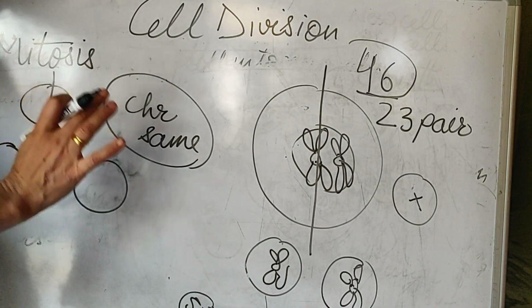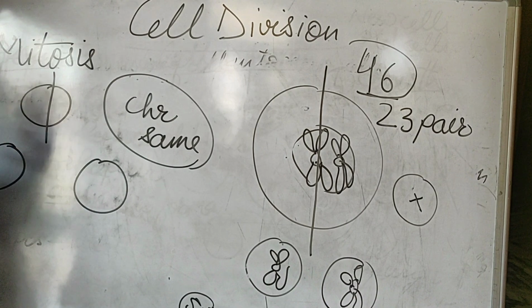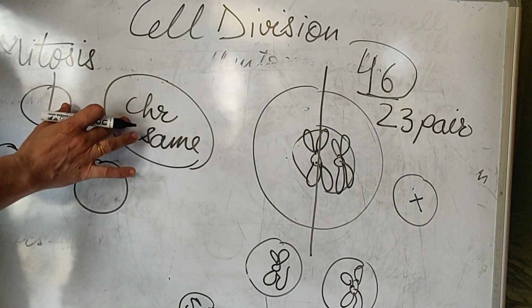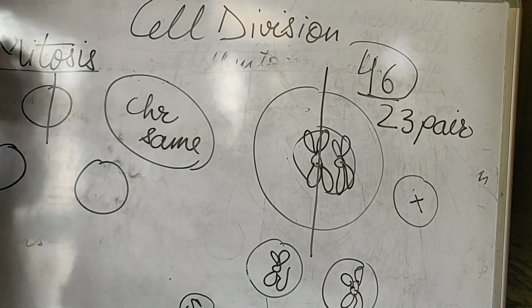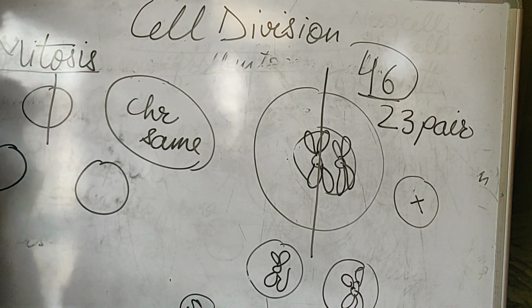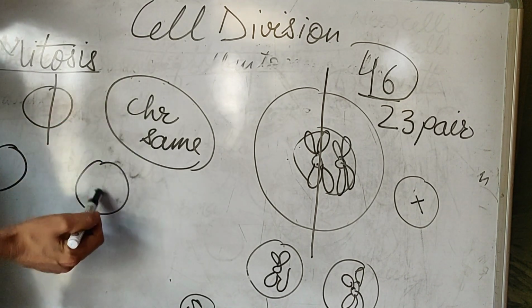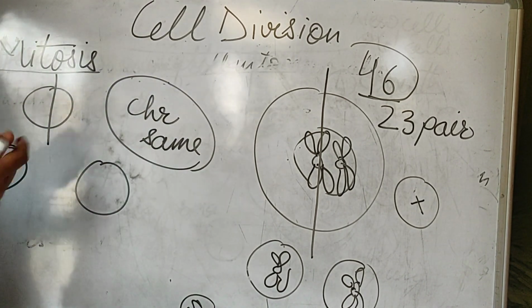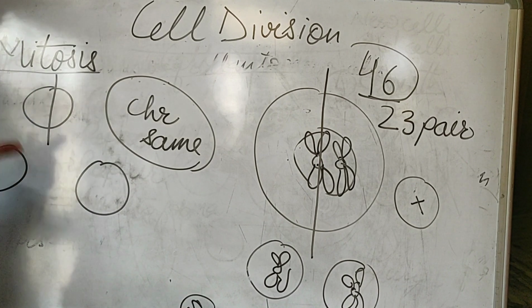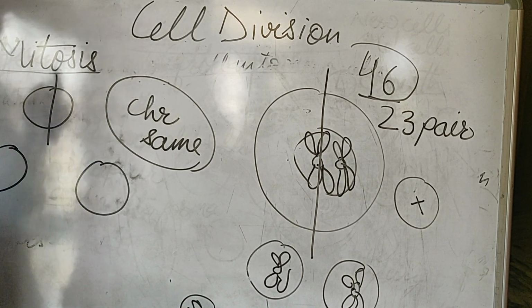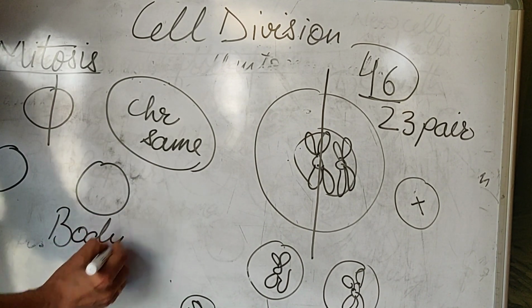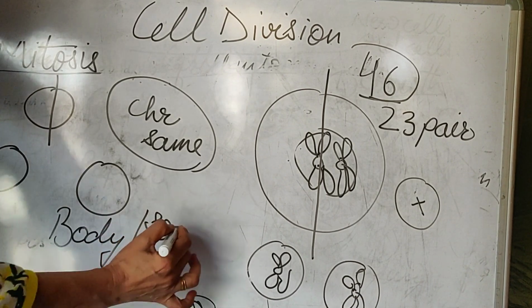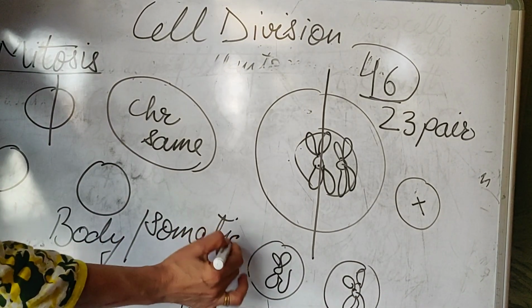Nothing is happening to the number of chromosomes. So if this happens, it is called mitosis. Now the question arises: where are these magical cells present in which division is going on and the number is the same? It means identical cells are being made. No change is there in these cells. They are similar. Such cells are present in our body, the body cells, or you can call them somatic cells.